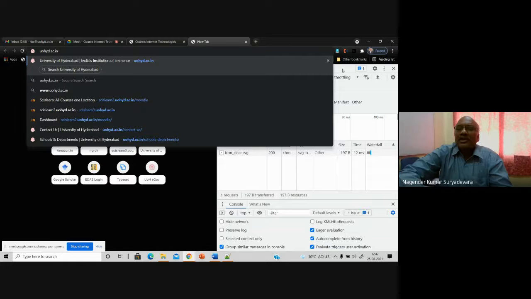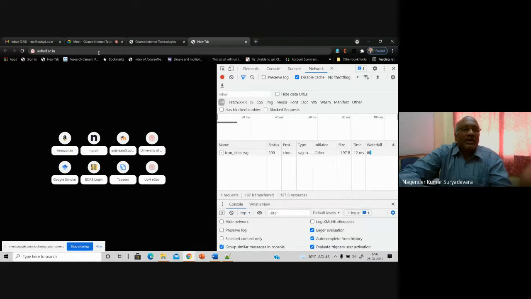and you can see here, of course, I did not press enter so far. So did I press enter? Nothing is there here. Of course, without pressing enter, just an icon, please remember uohyd.ac.in, one icon of uohyd is there, that is clearly given here, the svg file. Okay, now if I press enter and I'm in the network tab, please remember, once you open this developer